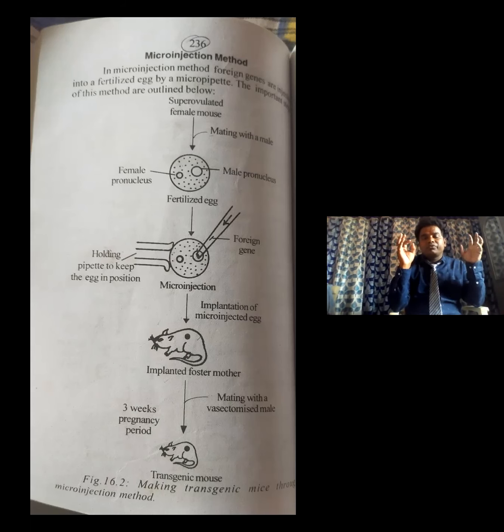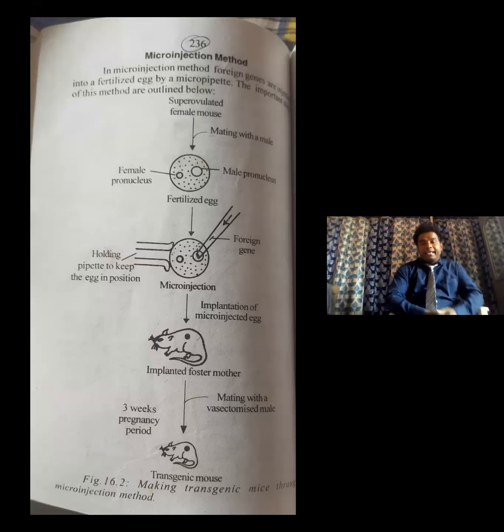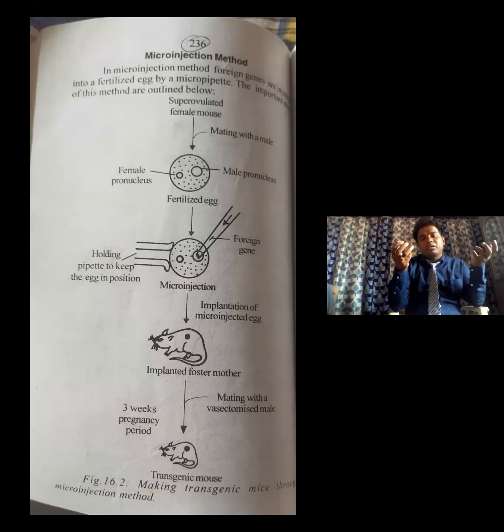First, we prepare a superovulated female mouse using pituitary secretion or HCG, so that a number of eggs are produced. This superovulated mouse is mated with a male, which produces sperm. The sperm and ovum fuse, internal fertilization takes place, and a fertilized egg forms, which contains a male pronucleus and a female pronucleus.